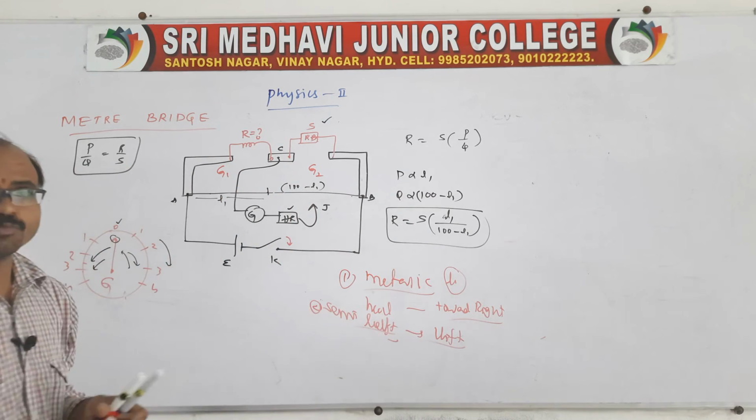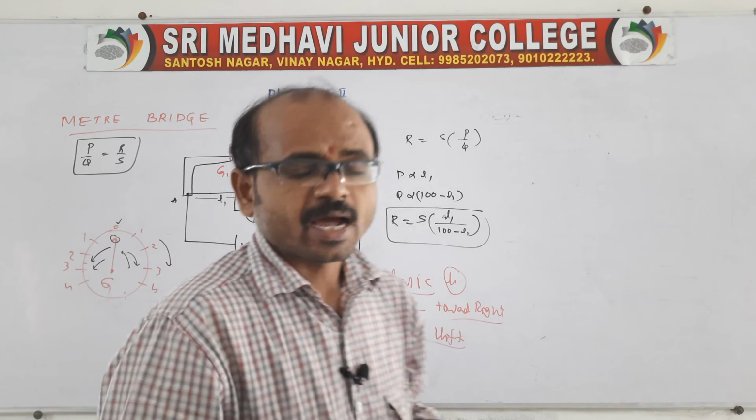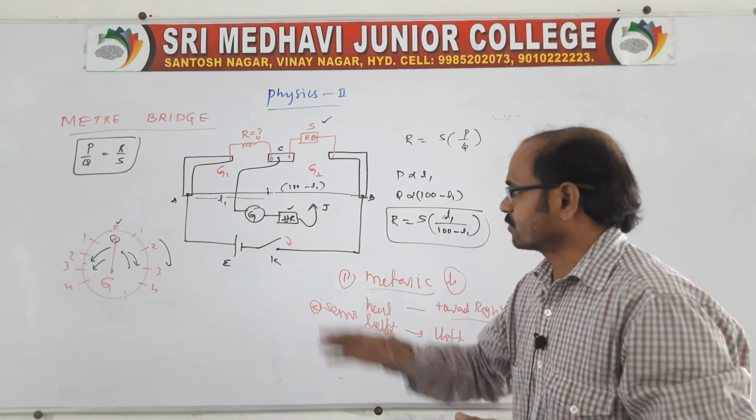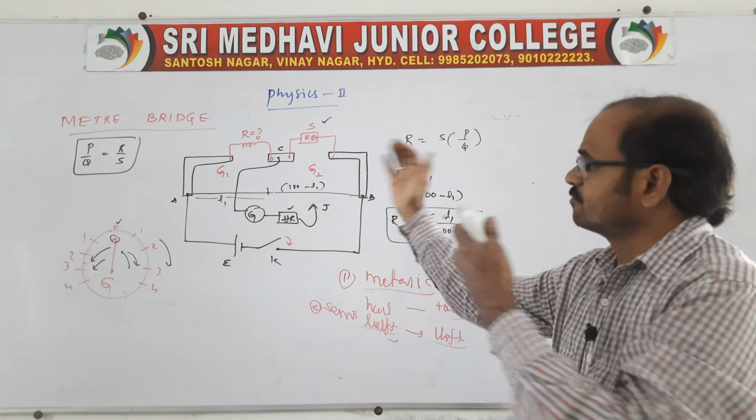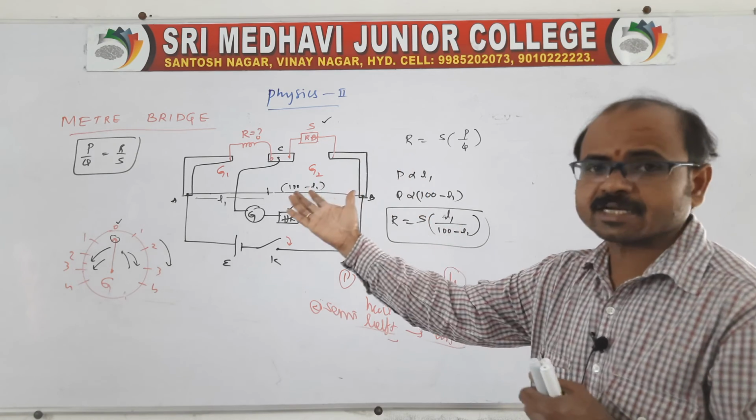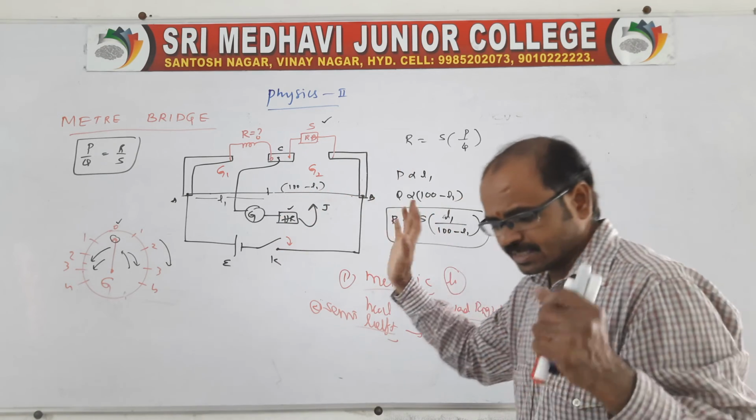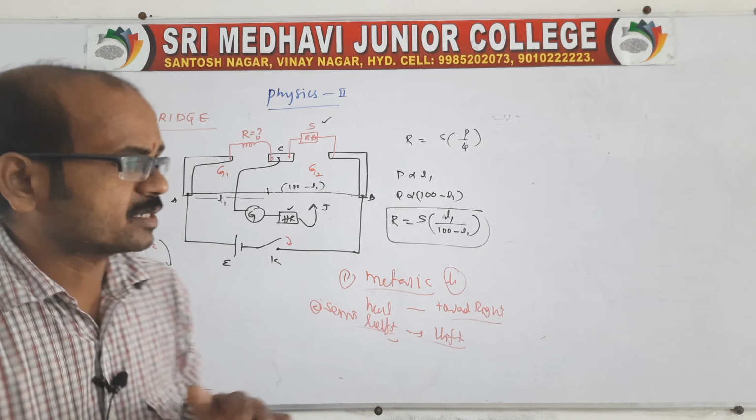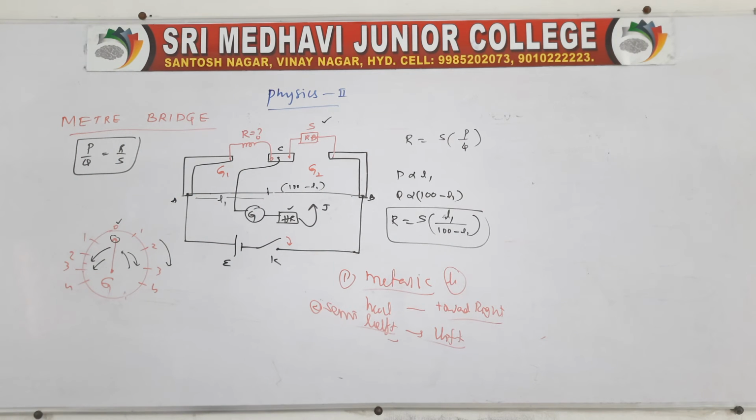So this is very, very important. If metallic conductors or semiconductors are connected and heated, the balancing point is shifted towards the left for a semiconductor and towards the right for a metallic conductor. This is related to the meter bridge, right?